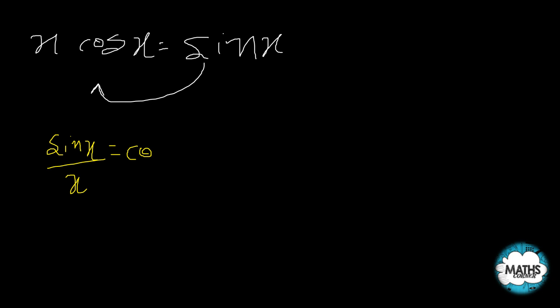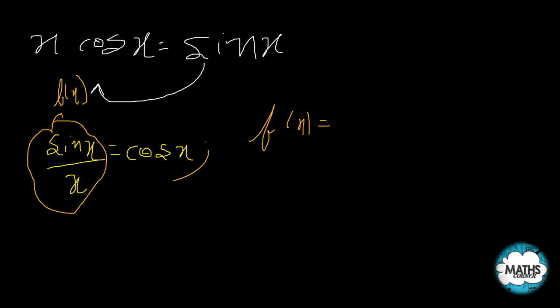When I think of this equation, I can transfer the x here to get sin x by x equals cos x. Let me let this function sin x by x be f of x. If I find the roots of f dash x equal to 0, then those roots must lie between pi and 2 pi. So this is my f of x, sin x by x.